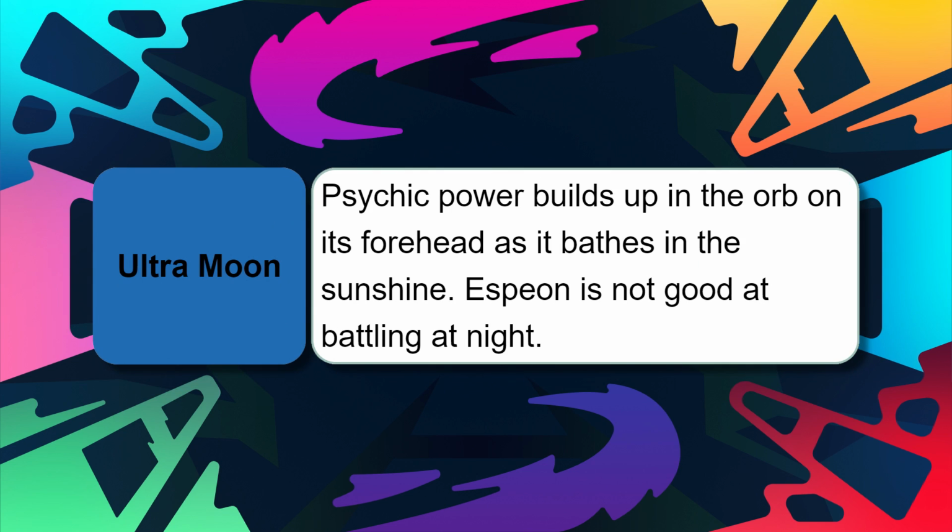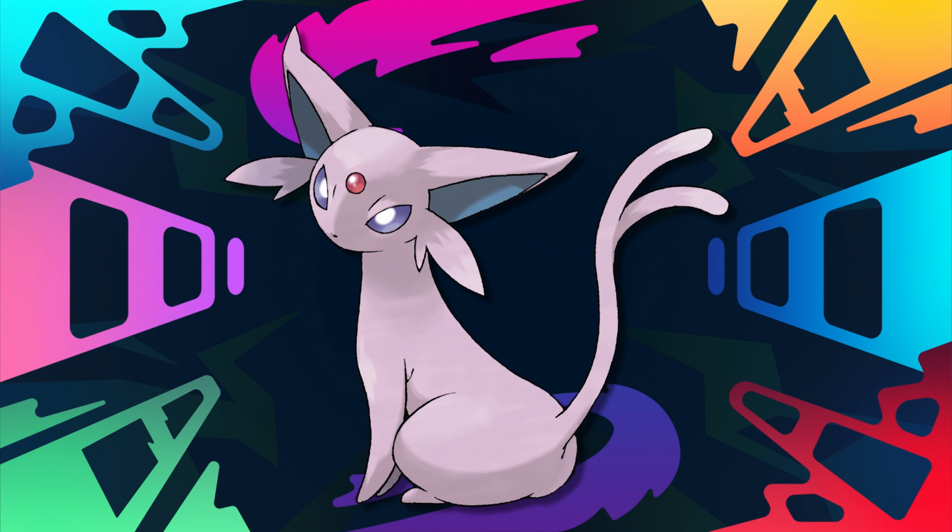Psychic power builds up in the gem if it gathers enough sunlight, thus making it the most powerful when it battles during the day. Espeon is not great at battling during the night. When its power is exhausted, the orb will turn dark. So the main source of its power comes from the gem. Fun fact too, Espeon originally did not have any power at all. Its psychic powers developed with the need to protect itself.